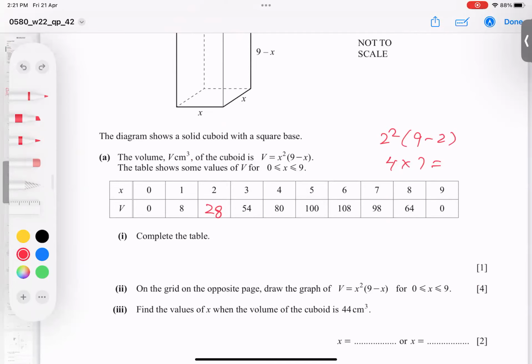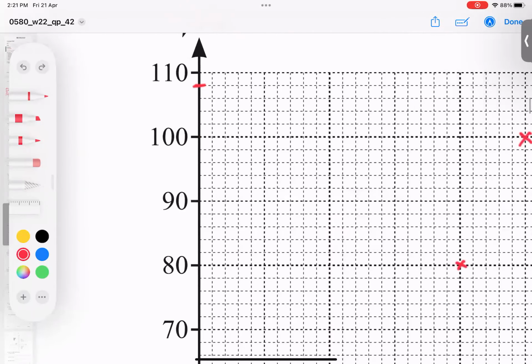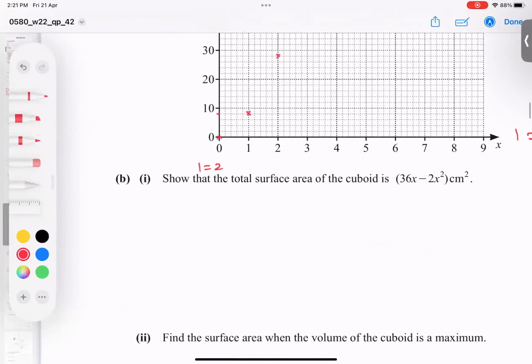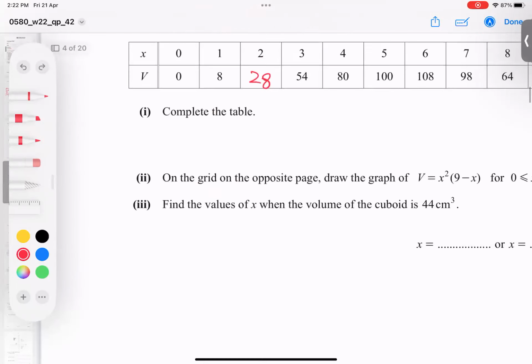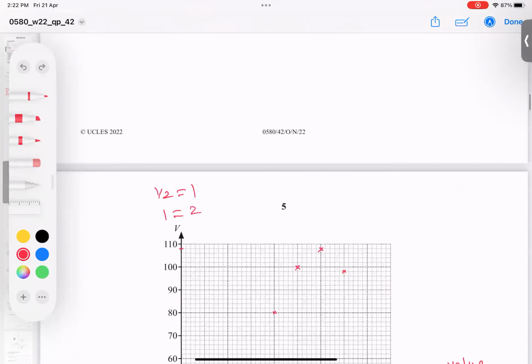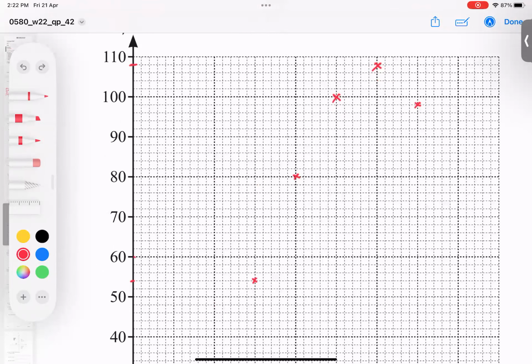And 7, 98. It's 98. 98 is one box below 98, and 7 is, because one box each, 6, 7, 8, 9. So let's go for the next part. Then 8, 64. Where's 64, students? 64 is two boxes up. I believe you're understanding what I'm saying. Keep your eye here.